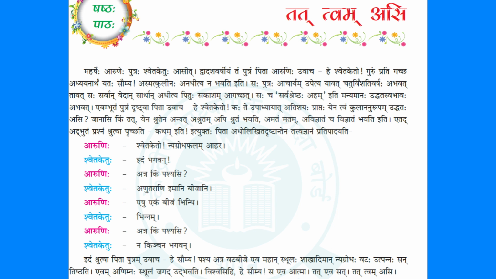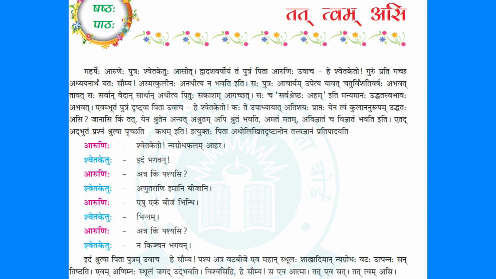So, Saha Putraha, tell me who is the Putra? Putraha is Shvetaketu. Acharyam Upetya. Acharyaha, Guruhu, another name for teacher. Upetya, Upetya Samipam Gatva. Please note down in your notebooks. Upetya paryayapadam asti Samipam Gatva. After going to the teacher selected by his father, Yavat, till Chaturvimshati Varshaha Abhavat. How long did he stay with this teacher? Chaturvimshati Varshaha, till he became the age of 24 years.